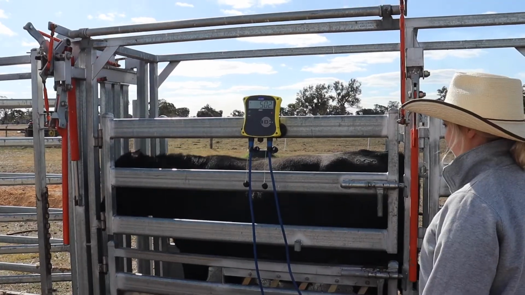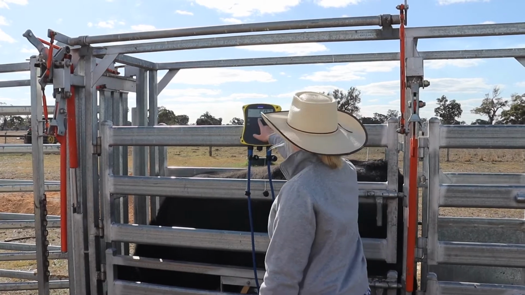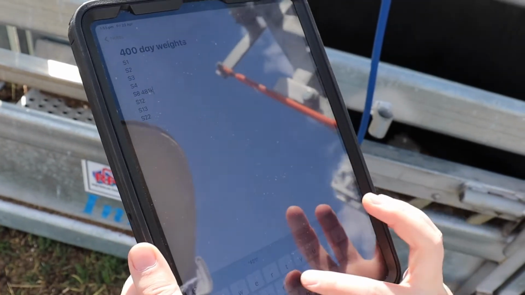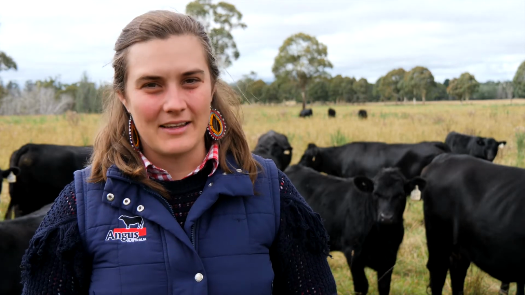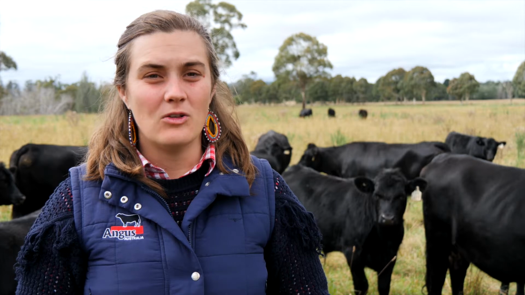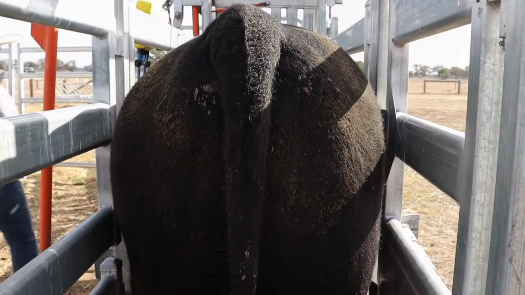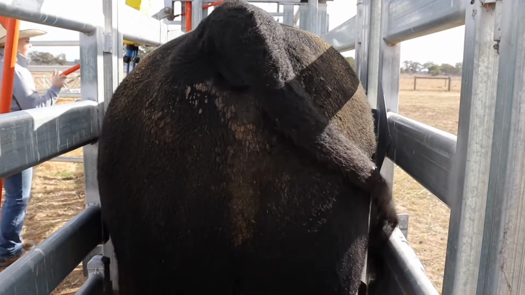The 600-day weight will need to be collected with an appropriate and accurate scale, with the weights recorded to the nearest kilogram. Do not guess, estimate, or use a girth tape to calculate the weights of an animal. Either weigh the animal with an appropriate scale or don't record the weight. Ensure that the animal comes to a complete stop on the scale and is not leaning against the sides of the weigh box when the weight is taken.